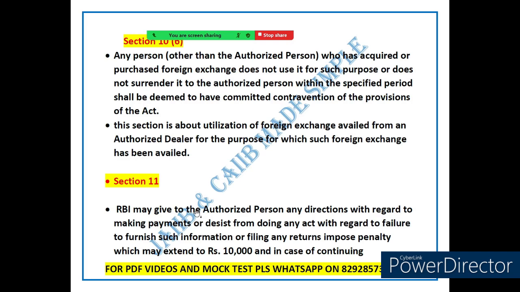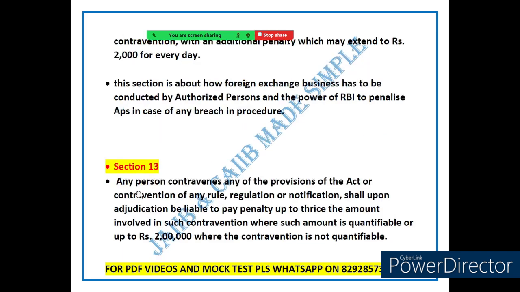Right, so this was about section number 11. Now section 13, let's see section 13. What happens if you break the rule under the Foreign Exchange Management Act? This is covered under section number 13, and it's all about penalty. Let's make it easy to understand. So what does section 13 say?